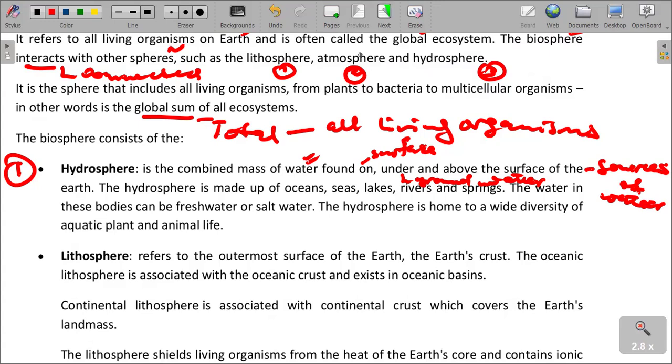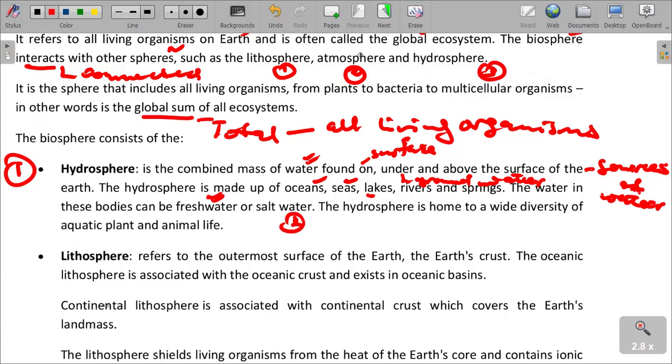So the hydrosphere is made up of oceans, which are also surface water. We talk about seas, lakes, and rivers, as well as springs. These provide us with the combined mass of water found under and above the earth's surface, in places such as the oceans, seas, lakes, rivers, and springs. The water in these bodies can be fresh water or salt water.